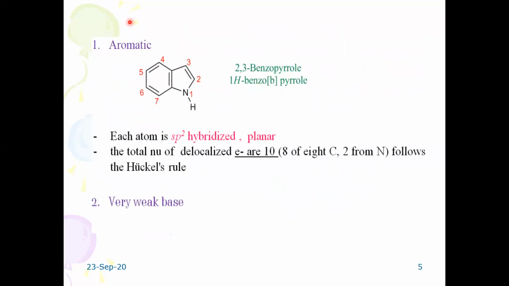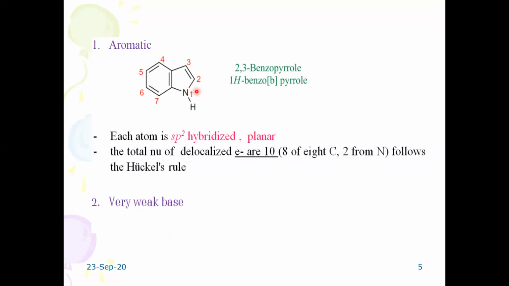Indole is aromatic in character because it satisfies Huckel's rule. How does it satisfy Huckel's rule? You can see a total of 6 electrons from this benzene nucleus, 2 electrons from this bond, and 2 more electrons from the nitrogen atom, which get involved in the resonance. So that's 8 electrons from carbon, that means 6 from the benzene nucleus and 2 from these 2 carbon atoms, and the remaining set of 2 electrons is the lone pair of electrons.